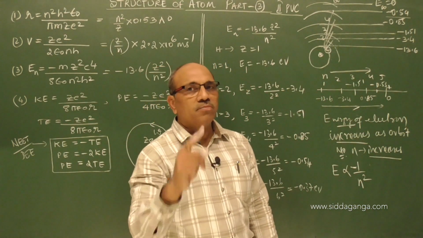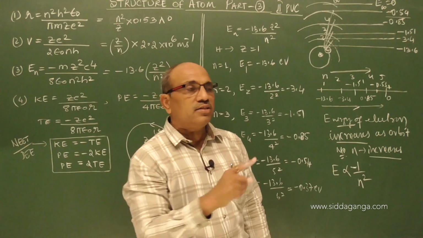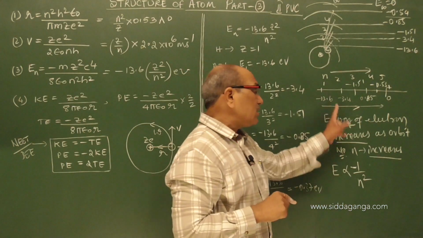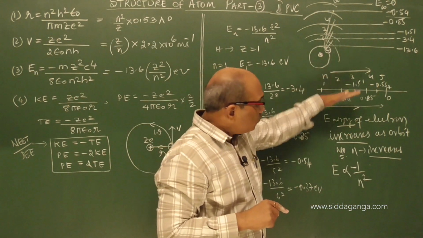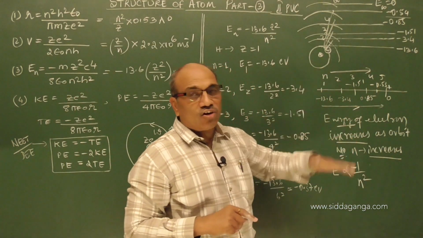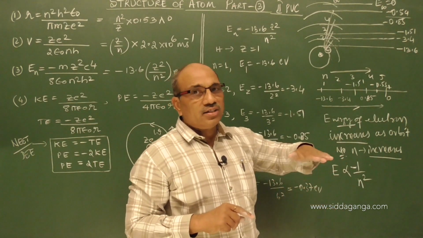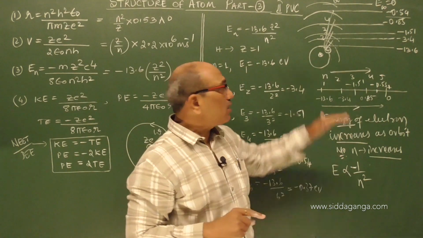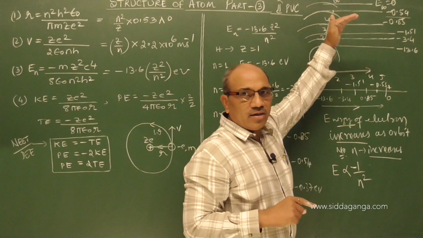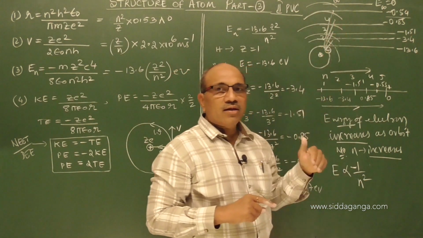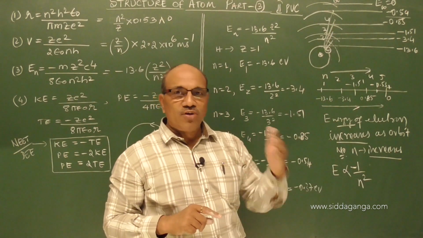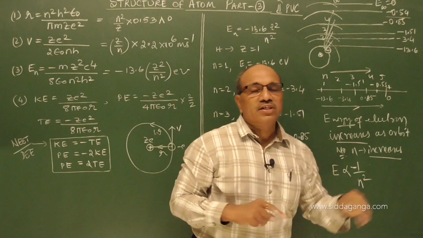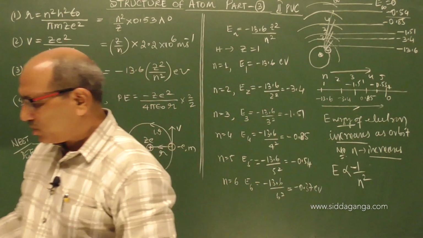Outer and outer orbit electrons are more energetic, less bound electrons. Binding energy decreases. If you go to lower and inner orbits, the binding energy increases. If you come to outer orbits 2, 3, 4, the outer orbit electrons are more energetic but less bound. So that is the significance of the negative sign.